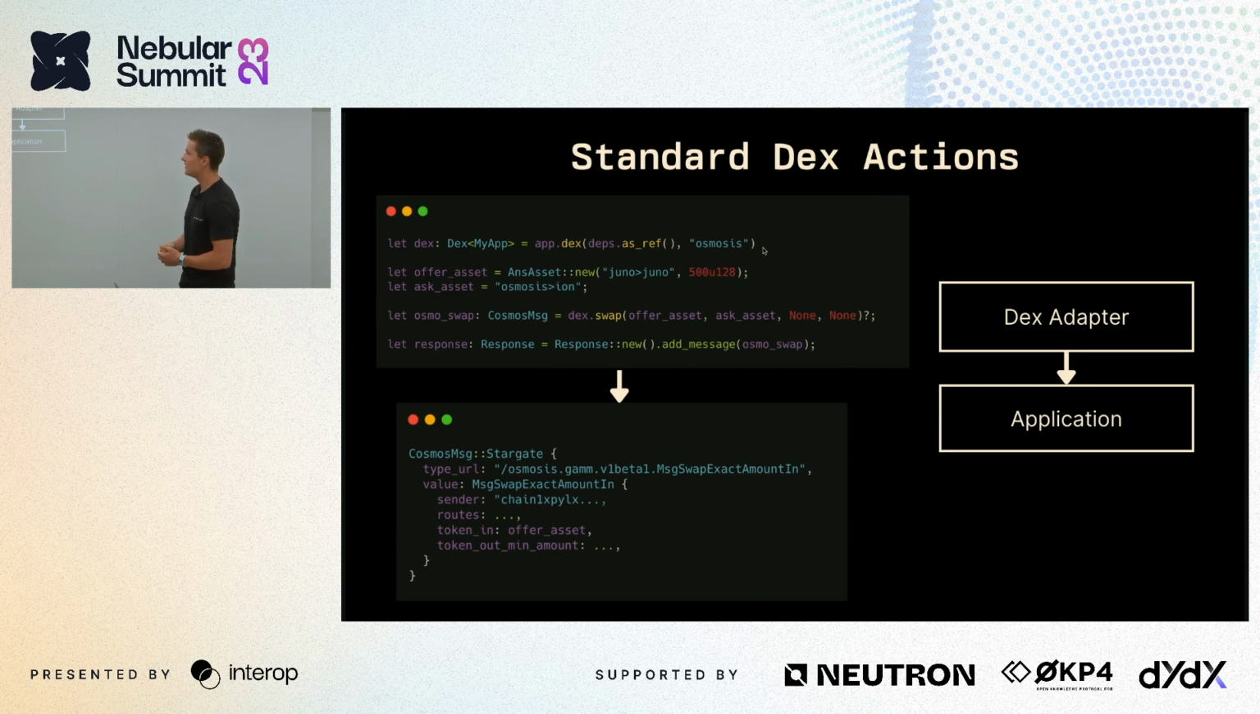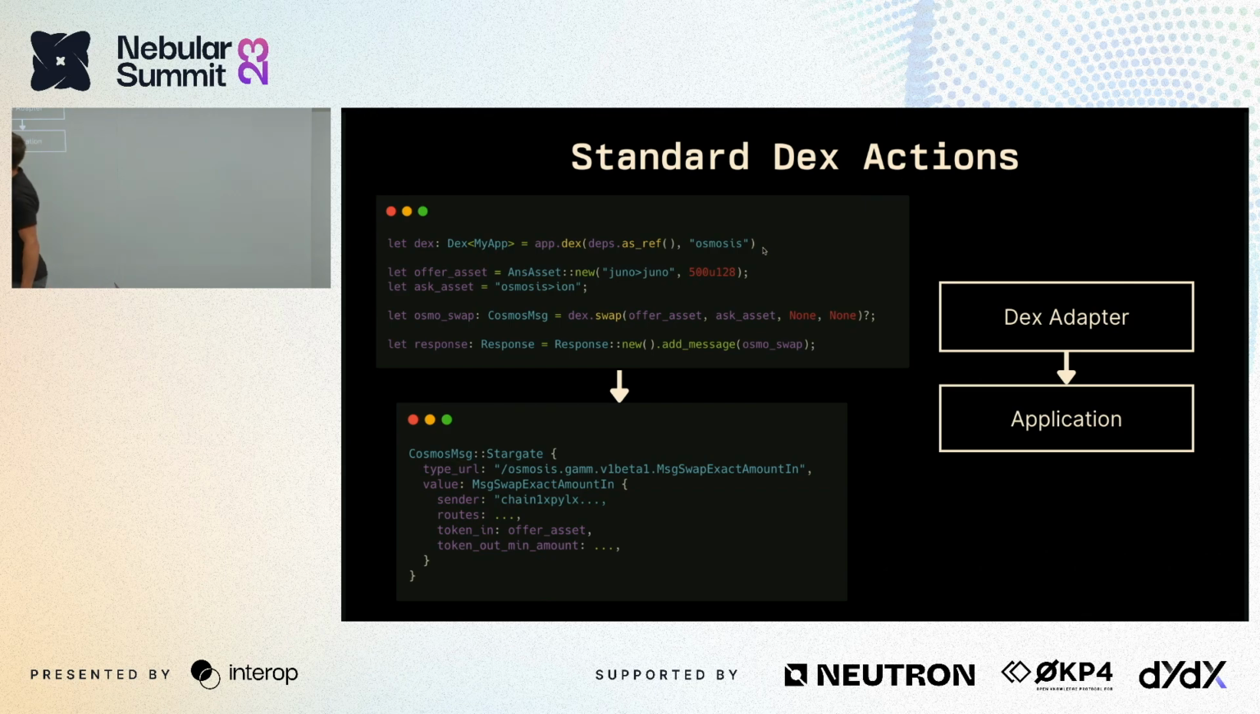their technology. And so here, as a CosmWasm developer, we can see that we're in our application, we're asking for the DEX, and this returns us a struct that encapsulates all of the messages in your CosmWasm contract. And we build the offer and ask asset, and we can literally just say dex.swap.